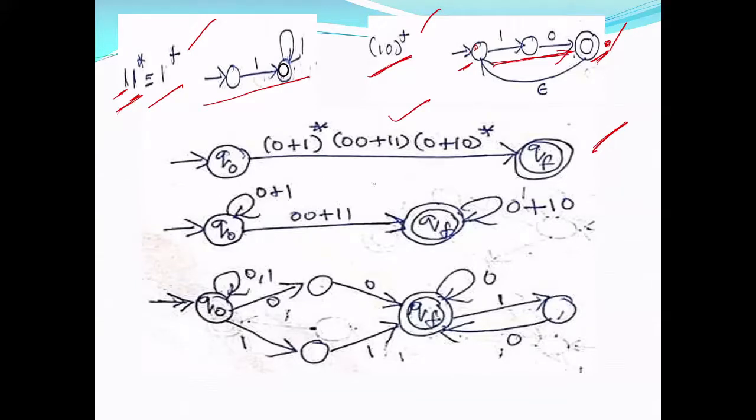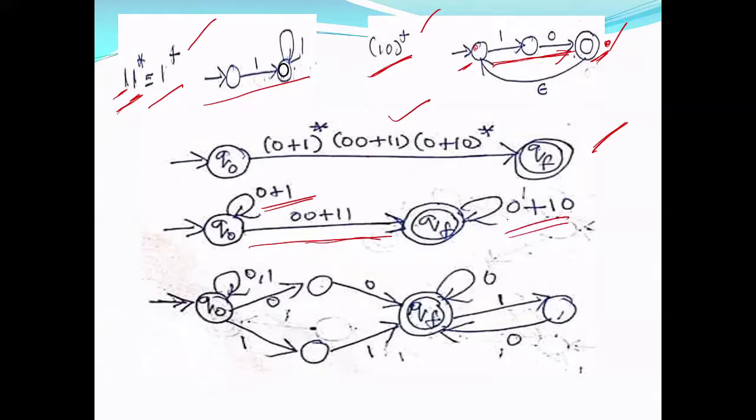The regular expression is now decomposed into, first you require 0 or 1 whole star. So 0 or 1 can be repeated any number of times, 0 or more times, followed by 0 0 or 1 1. So followed by 0 0 or 1 1. Then you can repeat 0 or 1 0 any number of times.